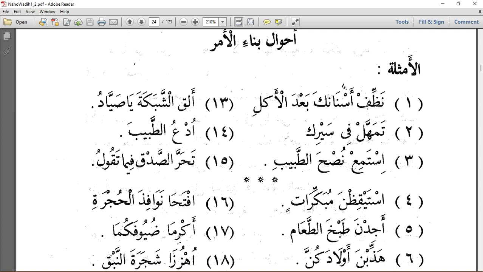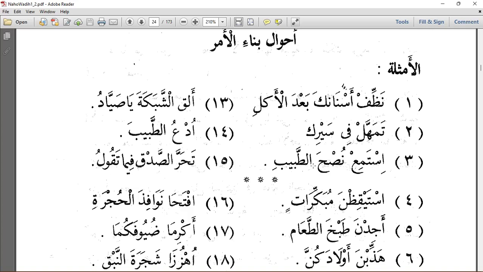So that is how we are going to do the i'rab of that part. Nazif asnanaka ba'da al-akli: clean your teeth after eating. Tamahal fi sayrik. So this is tamahala, tatamahalu. Then we form the amru, we have tamahal. So this is also mabniyu ala sukun. Why? Because the lam is a sound letter and nothing is connected to it. So tamahal fi sayrika: be gentle while walking.